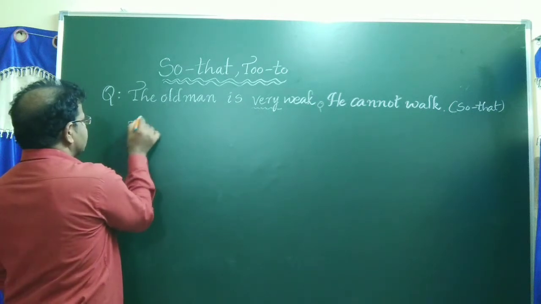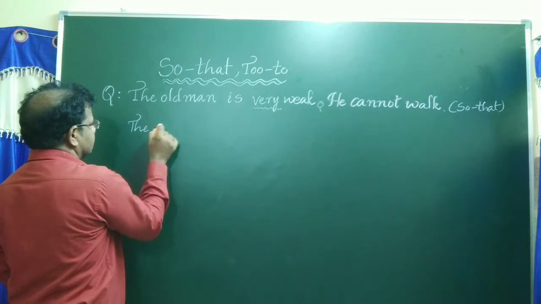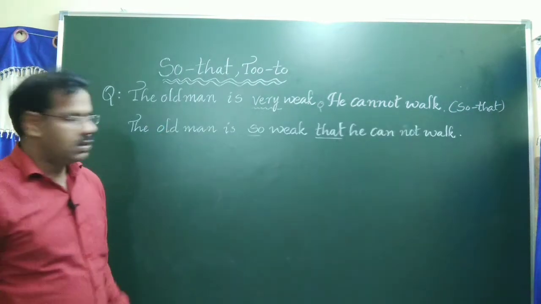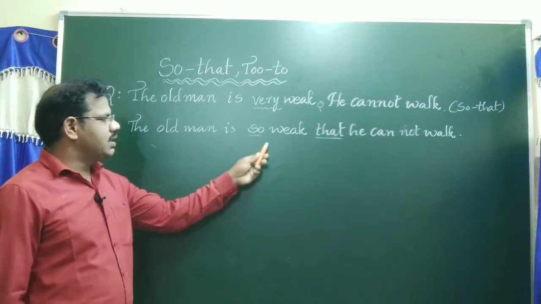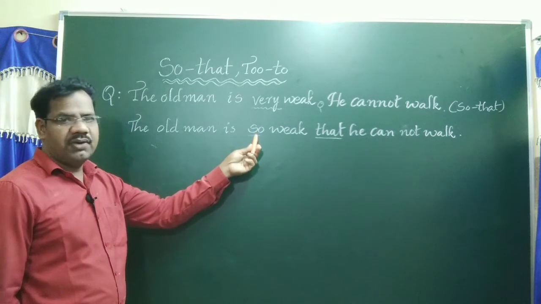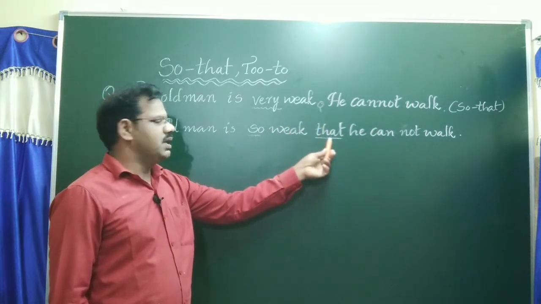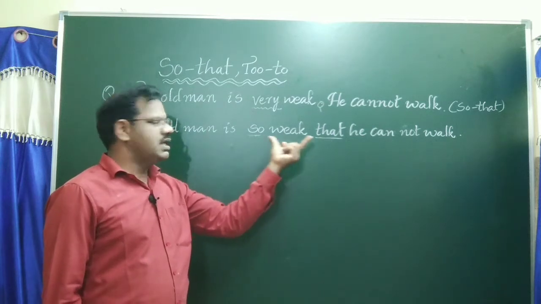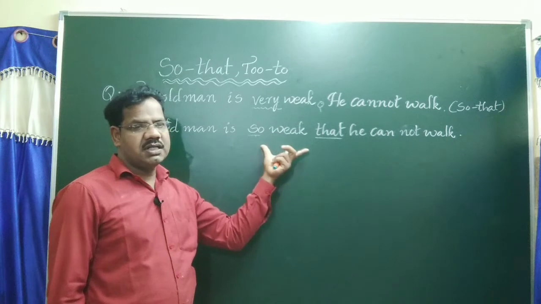Now answer is the old man is so weak that he cannot walk. So in the place of very we have applied so. In the place of full stop we have applied that. So that is alternative conjunction.